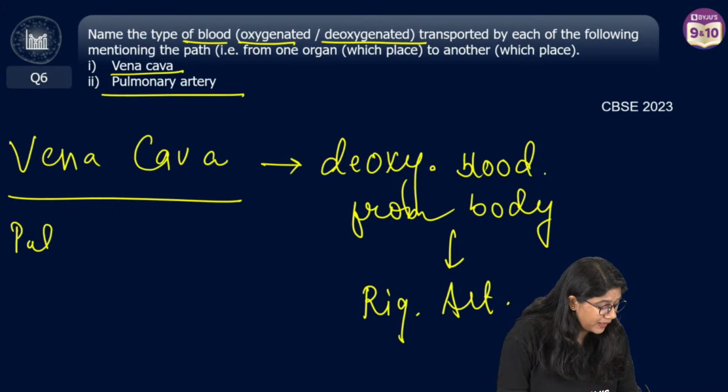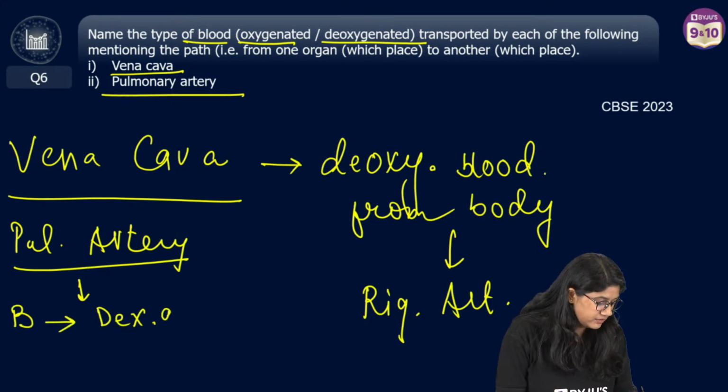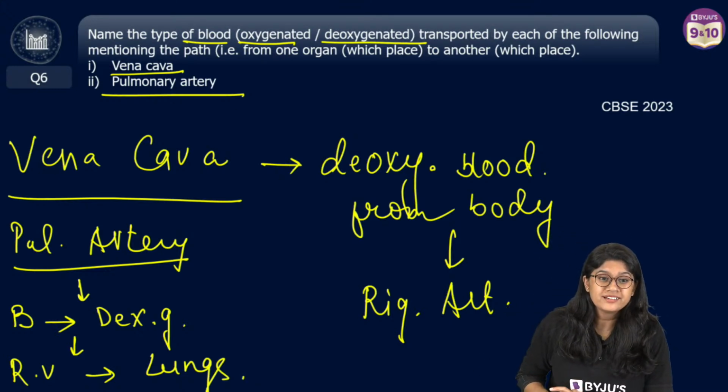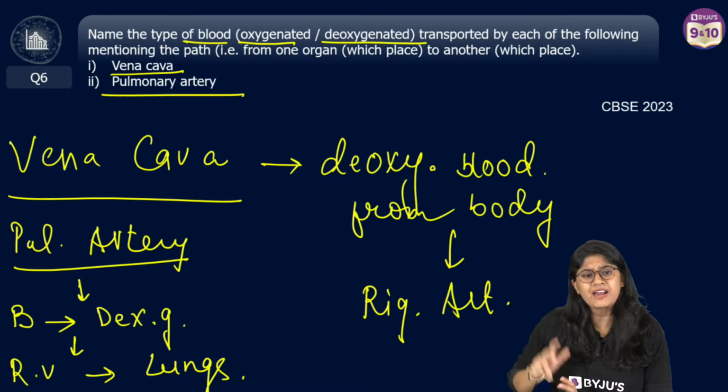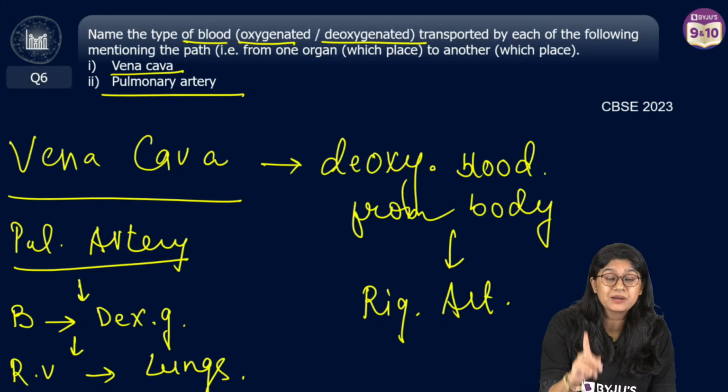Then we have the pulmonary artery. And pulmonary artery carries blood which is deoxygenated, right, from right ventricle to lungs. Yes or no? Everyone agree? Very good. We'll write lungs. Okay? Not left ventricle, but bache, right ventricle.